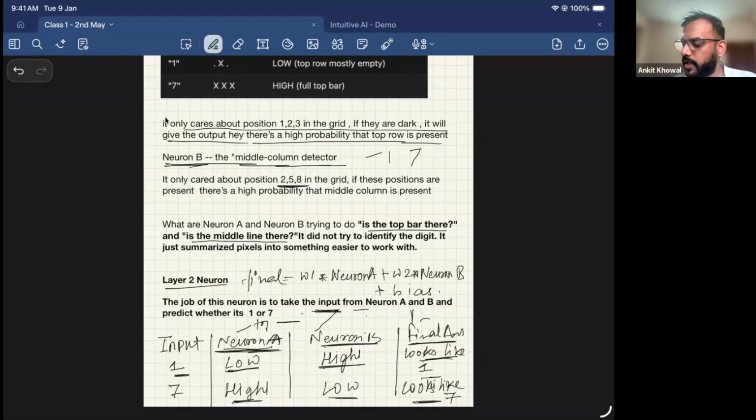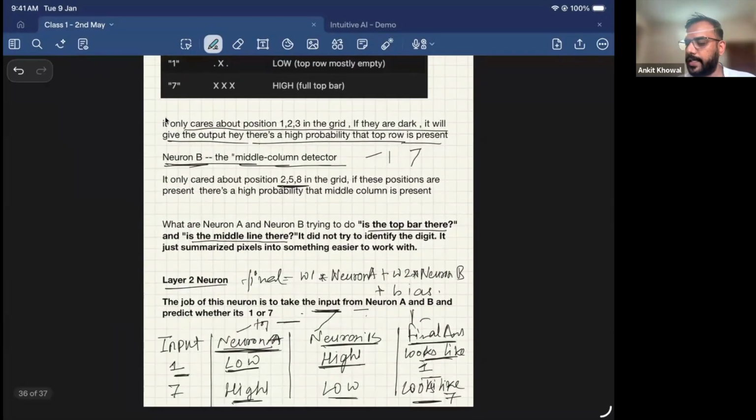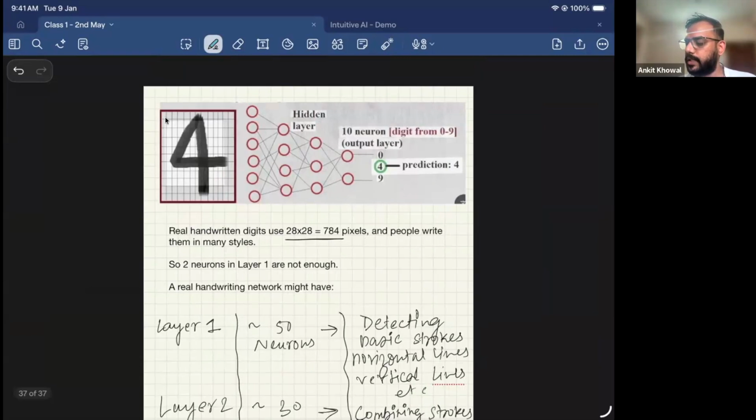This is a rough analogy just to have a mental map. In real life scenarios, many neurons are stacked together, and that is how neural networks are able to solve complex problems. I want to demonstrate the fact that we are breaking down a complex problem into simpler problems and then coming to an output, right? So I hope this is clear.